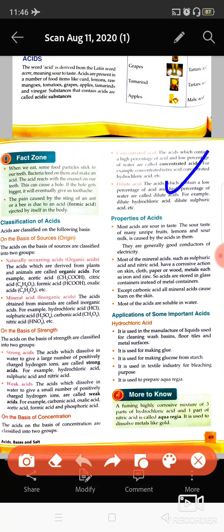If you go into a lab, you will find some bottles of acids and bases kept there. If the acid is concentrated, then concentrated will be written there, and if it is dilute, then dilute will be written there.